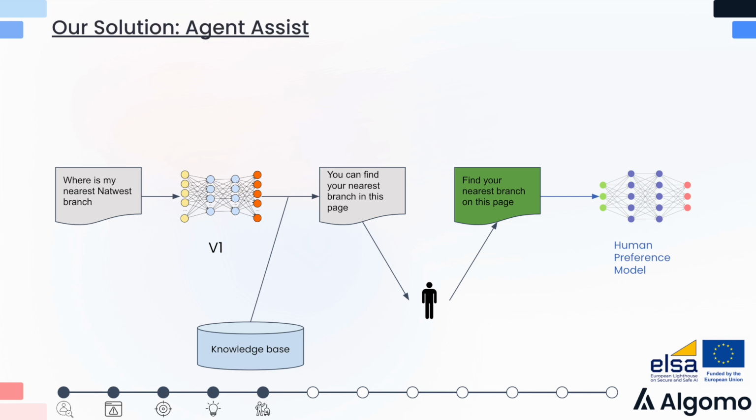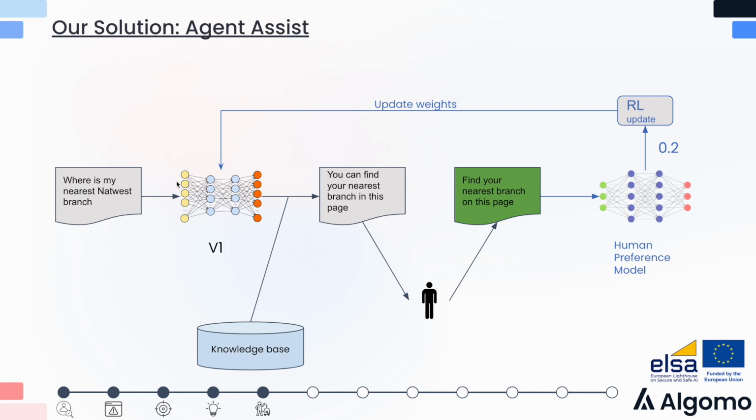If an edit is made, we end up with a positive and negative example, and these examples represent training data for a human preference model. The human preference model would learn to predict what a human would prefer the answer to look like. And this model can be used to perform a reinforcement learning update on the original generative model. The whole thing is a feedback loop, where the more users use our platform, the more data we end up having, and the better our human preference model ends up, and the better our original generative model becomes.